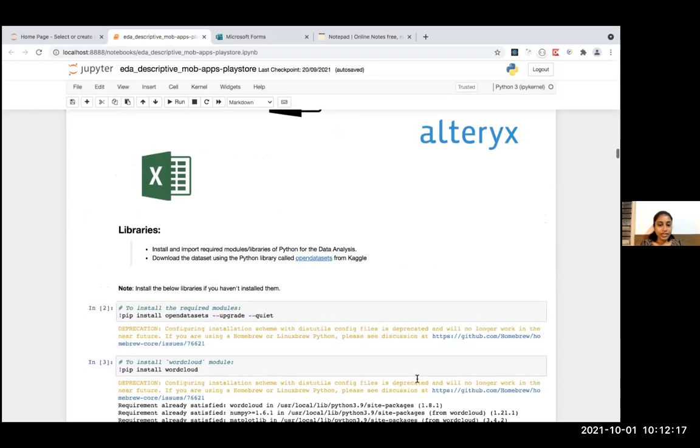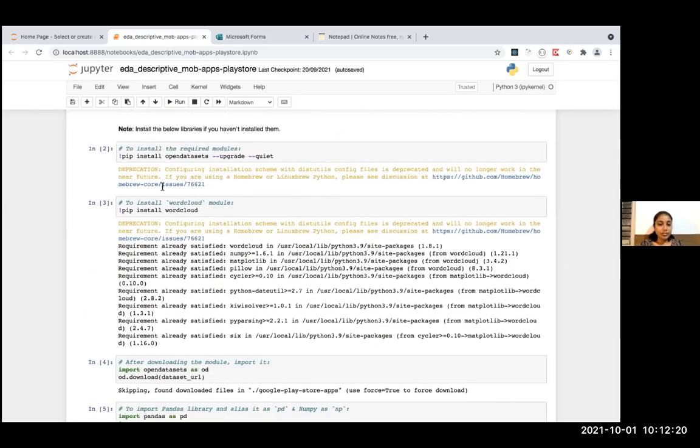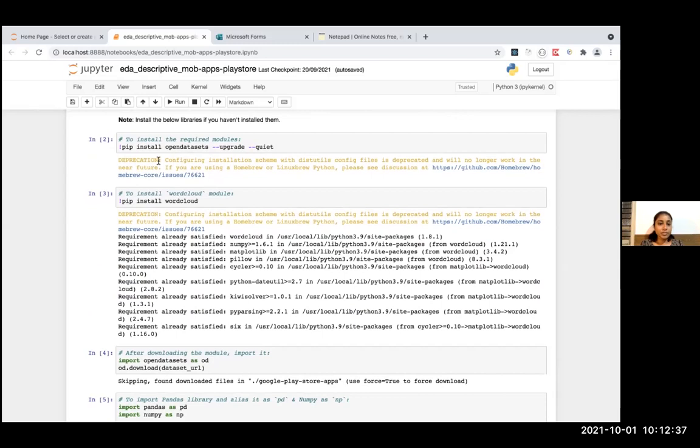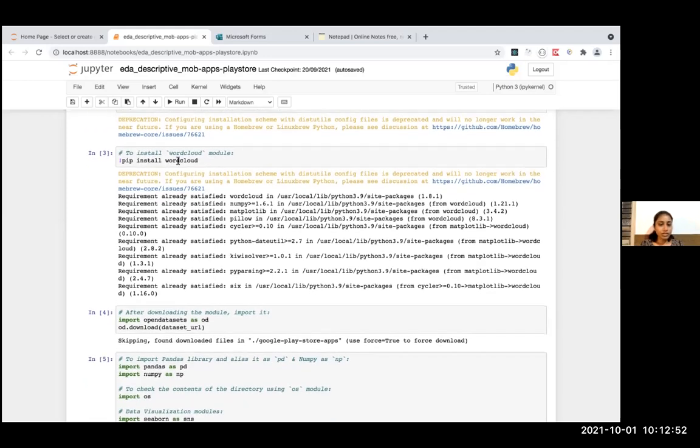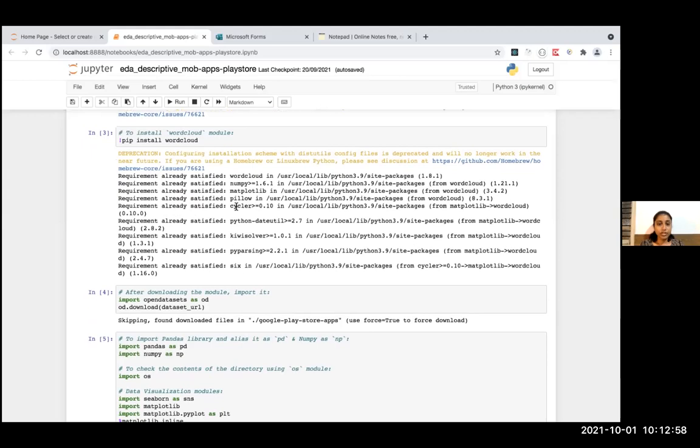Next, we have got the data set now. What next? Let's install the required libraries. Opendatasets is one of the modules which helps you to download the datasets from Kaggle. This I have already installed, so it shows me that I have installed it, and this is some deprecation information that you can ignore. That is for future releases. Using Jupyter Notebook, this is how you can install any libraries. Next, I have installed another library called WordCloud. I will go through its use cases towards the end of the workshop.